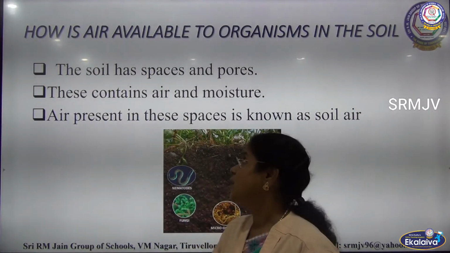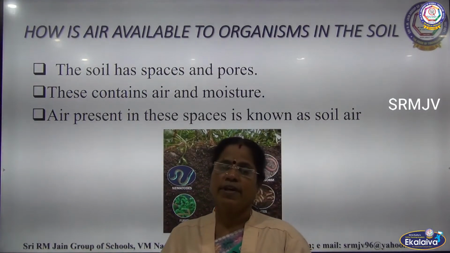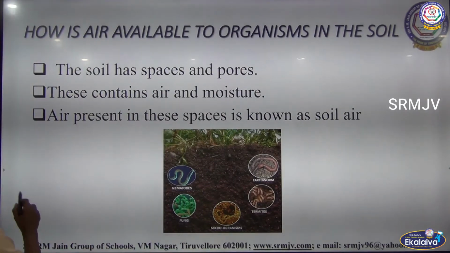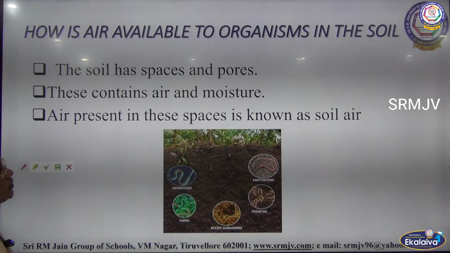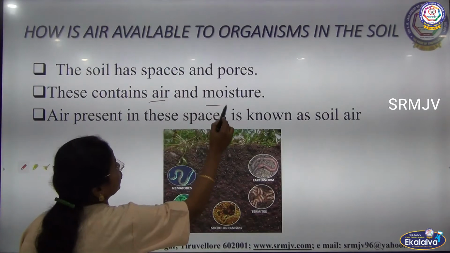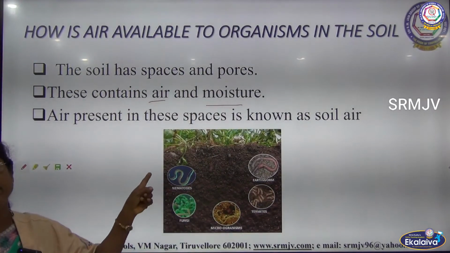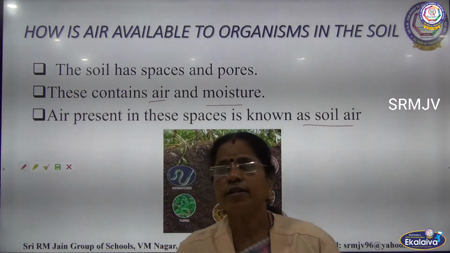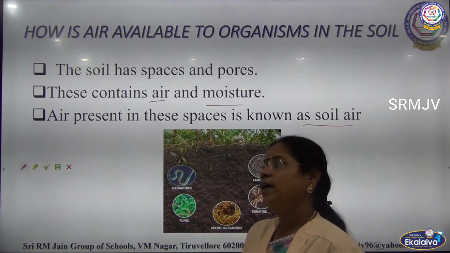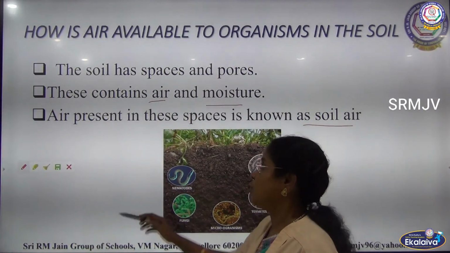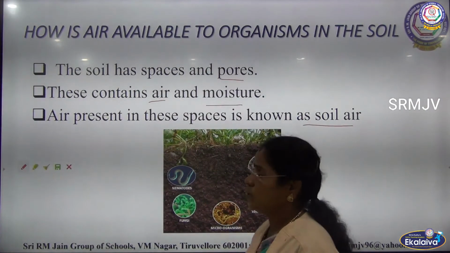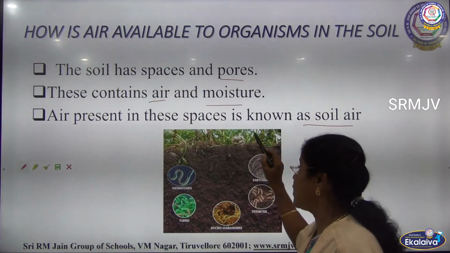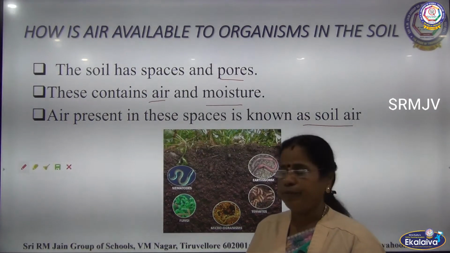The soil has spaces and pores. This contains air and moisture. Air present in the spaces is known as soil air. Like this, the soil organisms get the air for breathing. So the soil has spaces and pores, these spaces and pores contain air, and this air present in the spaces is known as soil air.